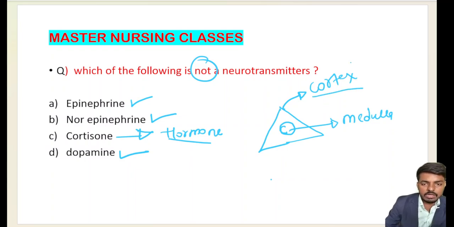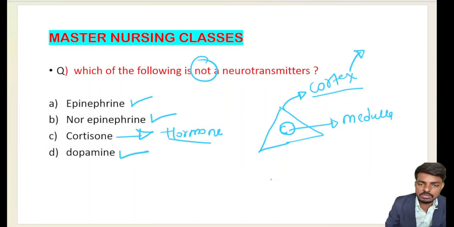What is released from the cortex? From the adrenal cortex, three further layers arise. While studying endocrinology, I will explain all these three layers in detail: what is zona glomerulosa, reticularis. We will discuss those topics in detail in endocrinology. Here I will explain the simple basics for this topic.